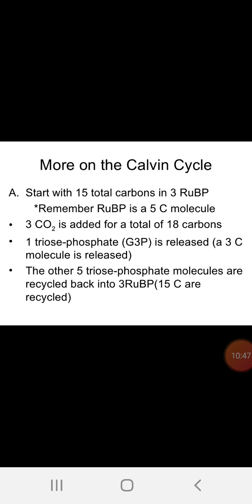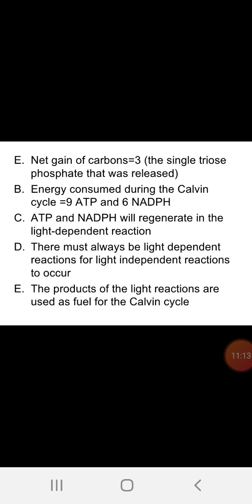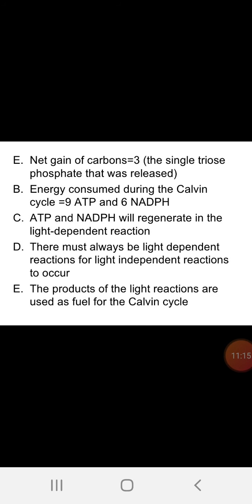More on the Calvin cycle. Start with the 15 total carbons in 3 RuBP. Remember, RuBP is a 5 carbon molecule. 3 carbon molecules are added, for a total of 18 carbons. One triose phosphate is released, that is 3 carbons released. The other 5 triose phosphate molecules are recycled back to RuBP. Here you have to remember while writing the equations: the net gain of carbons is 3.